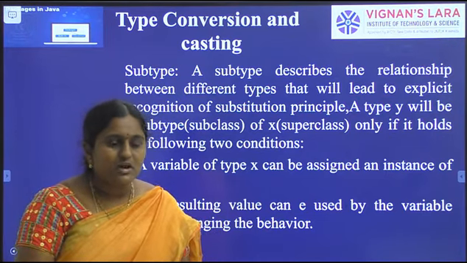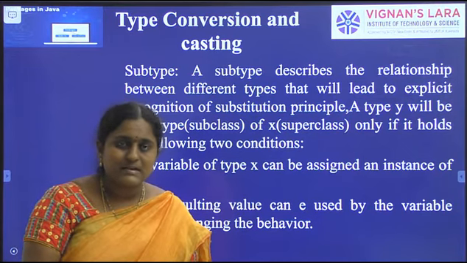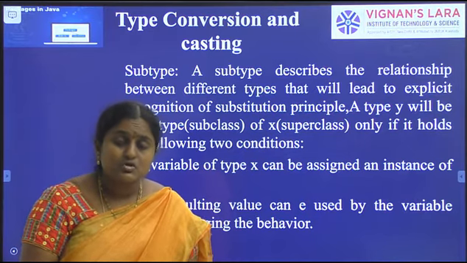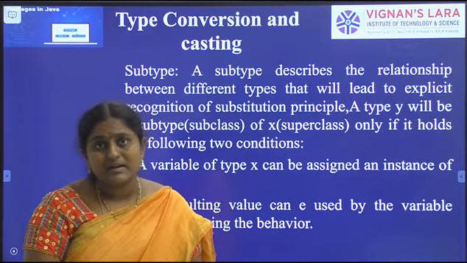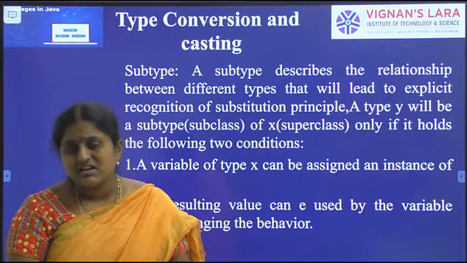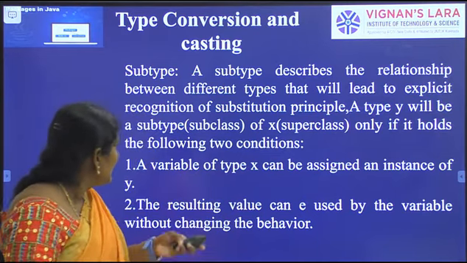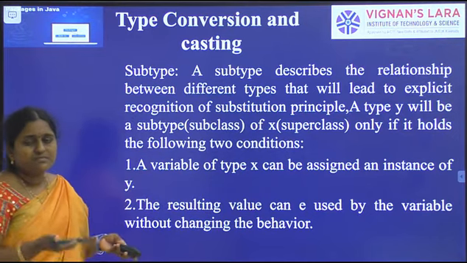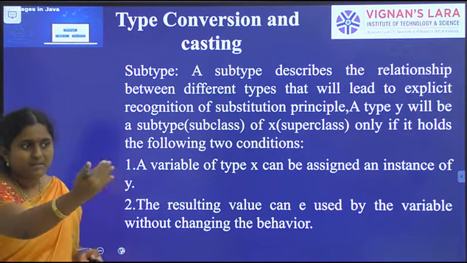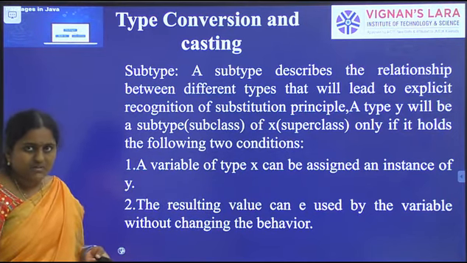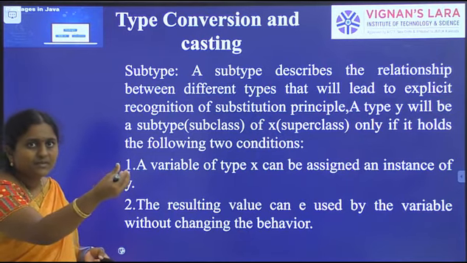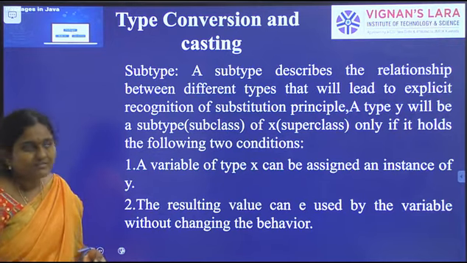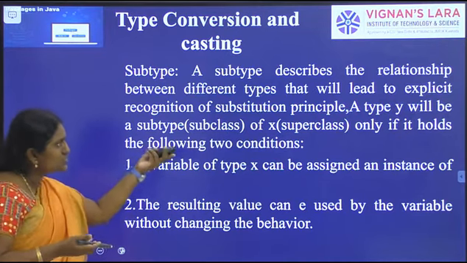If we create an object of the subclass, we can access superclass members and subclass members, but if we create a superclass object only, we can access only superclass members. For example, father and child: the child is the subtype and maintains a relationship with the father. That is the substitution principle.